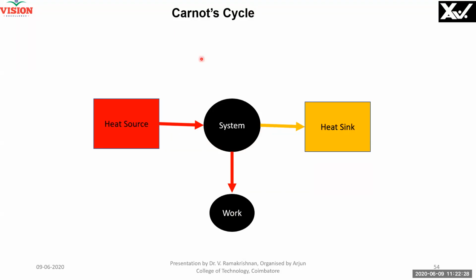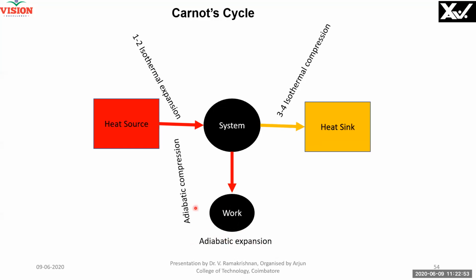This is a Carnot cycle. How do I get the work here? I consider ideal isothermal expansion, that is heat addition. Then isothermal compression, that is heat rejection. This will be a straight line at higher temperature, and this will be a straight line at lower temperature, if temperature is the y-axis. And adiabatic expansion is the work done, the turbine.